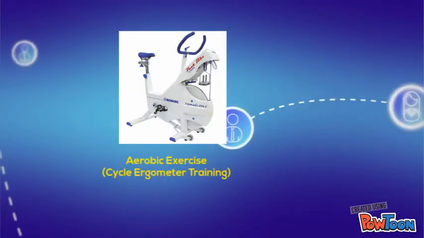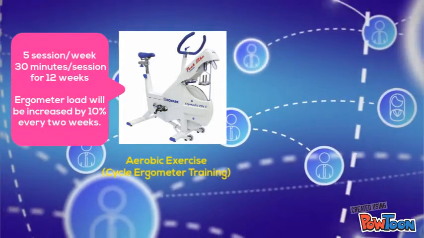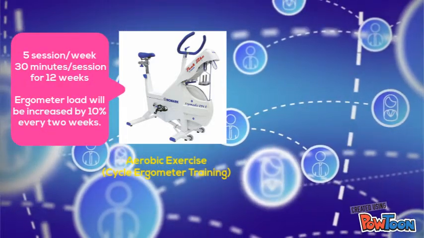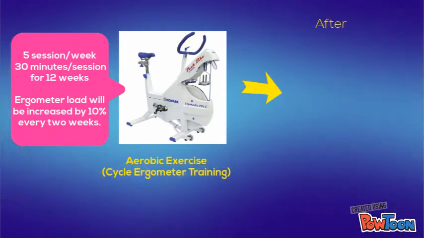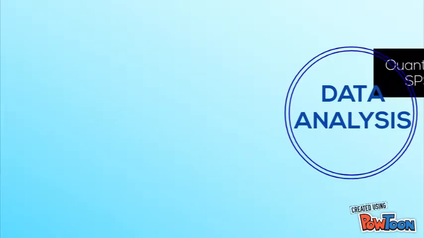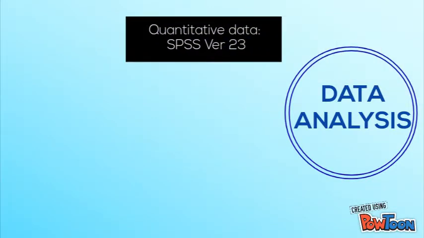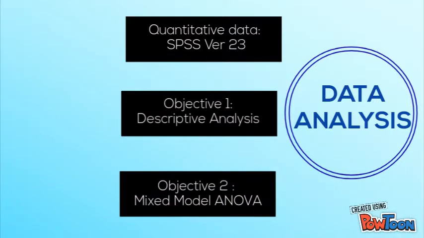Next, every patient will have cycle ergometer training, 5 sessions per week, 30 minutes per session for 12 weeks. Ergometer load will be increased by 10% every 2 weeks. And after the intervention, every patient's serum HDL-C level will be measured again. For data analysis, we will use descriptive analysis for Objective 1 and mixed model ANOVA for Objective 2.